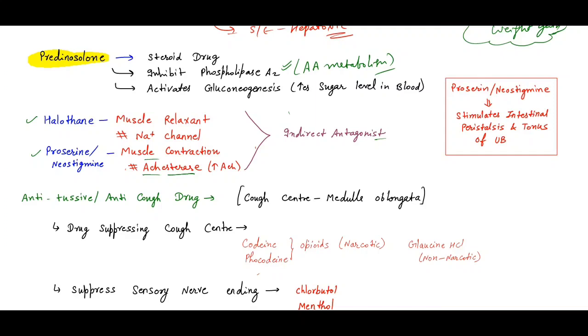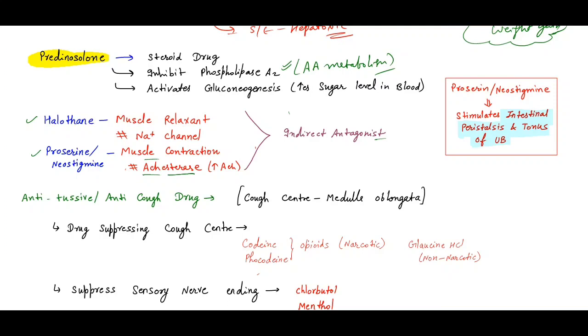Also remember proserine or neostigmine, they stimulate intestinal or gastric peristalsis, like movement in the intestine and stomach, and the tonus of the urinary bladder. So they stimulate intestinal peristalsis and the tonus of the urinary bladder.